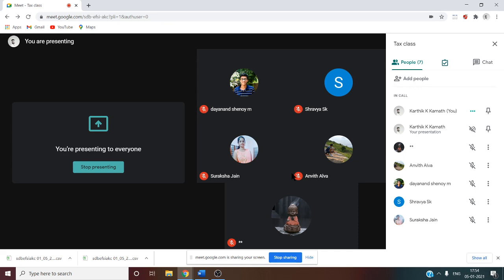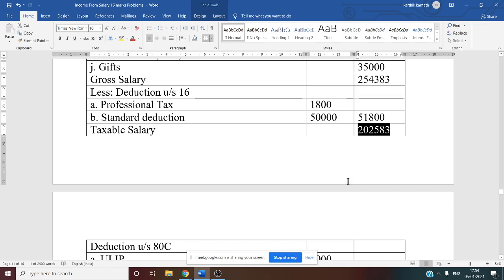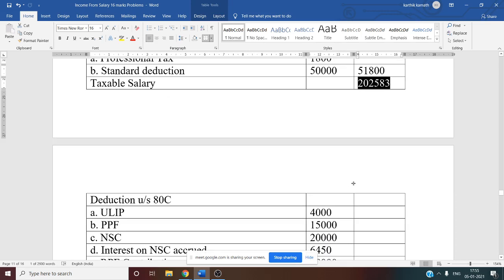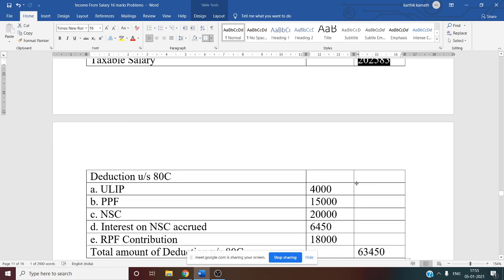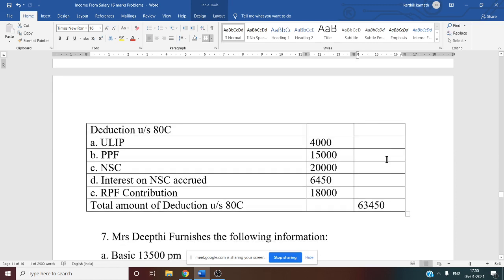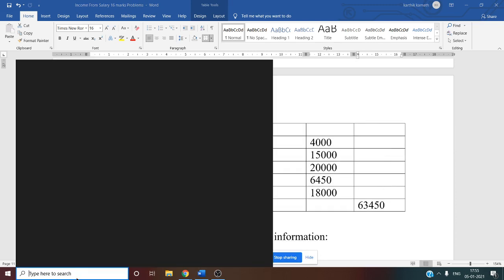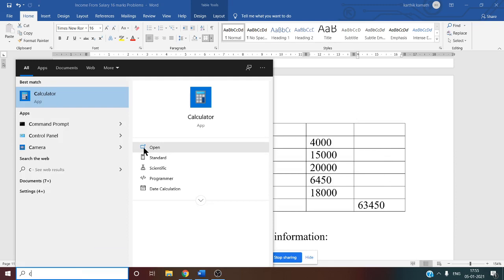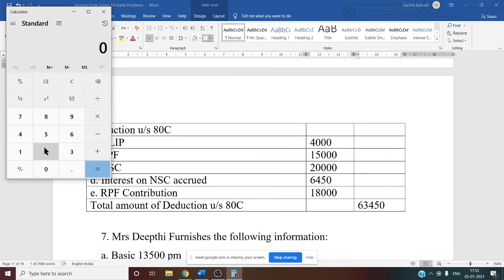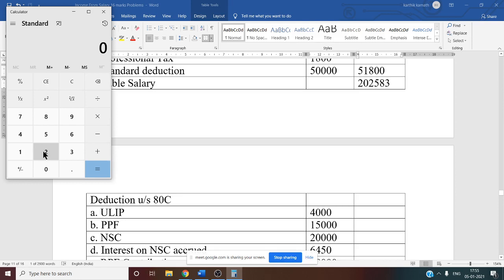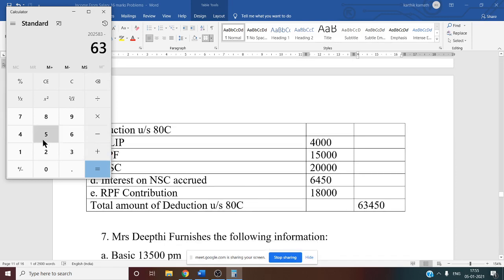And now last question. See this, now taxable salary is 2,02,583. So can you tell me the final tax liability, on which amount Mr. Krishna has to pay the tax? That is not there in this question. You can calculate still. 2,02,583 minus 63,450.